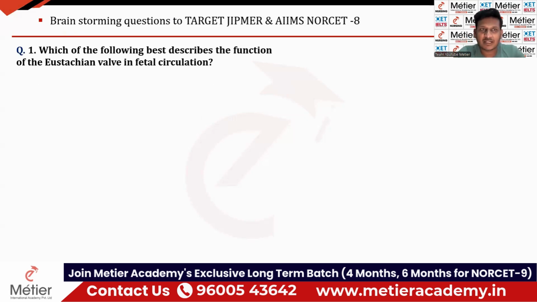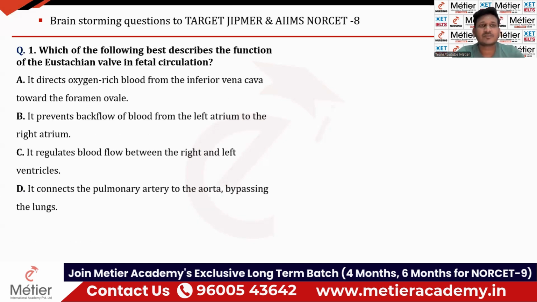Which of the following best describes the function of the eustachian valve in fetal circulation? Here always check for the key point: the function of the eustachian valve in fetal circulation. Let's see the options. Option A: it directs the oxygen-rich blood from the inferior vena cava toward the foramen ovale. Obviously, yes, that is the right answer, because the eustachian valve pushes the oxygenated blood from the right atrium into the left atrium.